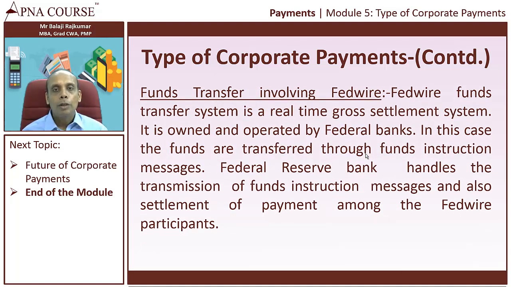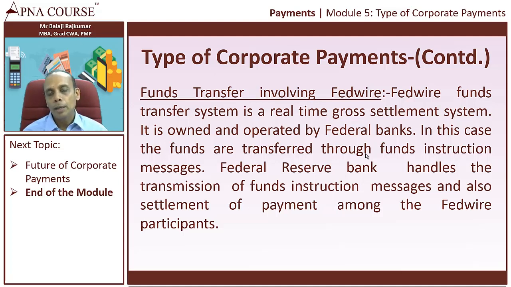The next one we are going to see is funds transfer involving Fedwire. Fedwire was earlier known as the Federal Reserve Wire Network, and it's basically a real-time gross settlement system, owned and operated by the Federal Reserve Banks. Here the funds transfer happens through funds instruction messages and the Federal Reserve Bank.